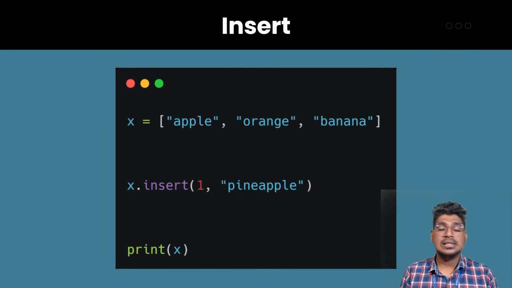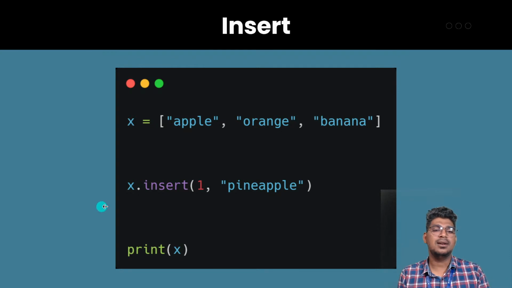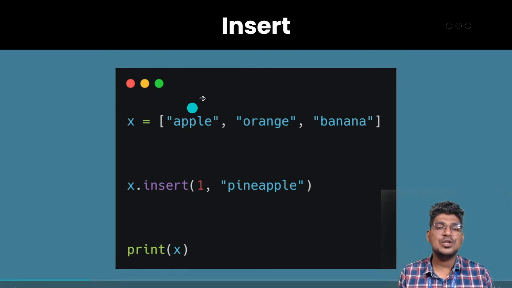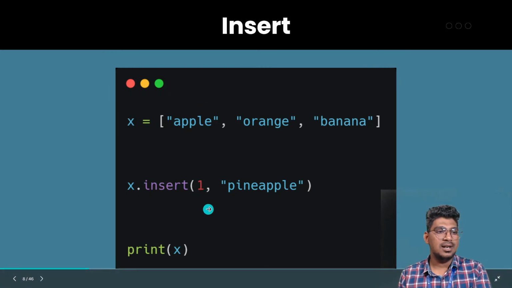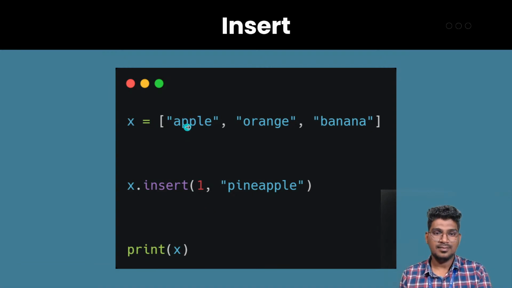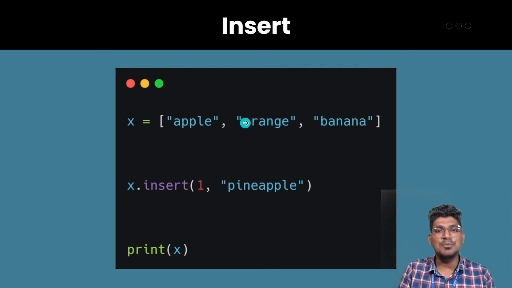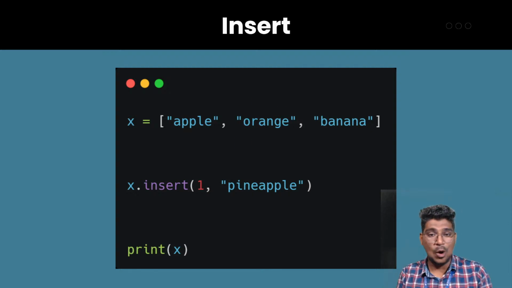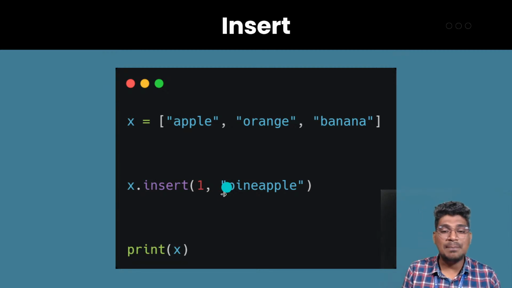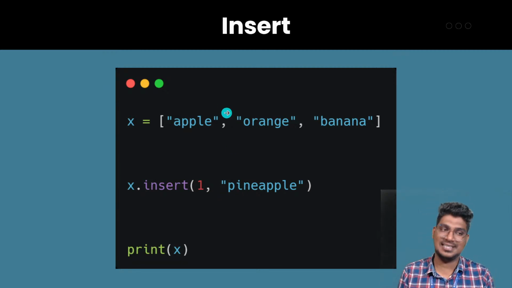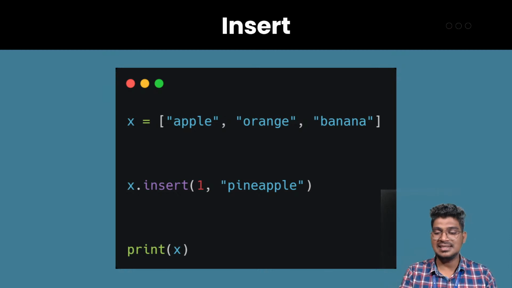Okay, right. So here the insert function will help to add the item at the index number which you specified. For example, x dot insert, then 1, in the sense that is the first index. So at the first index you can add, and the output will come like apple, pineapple, orange, and also banana. That means the orange will move to the second index. The pineapple is going to be added at the first index. Clear now? Yes. This is the insert function.